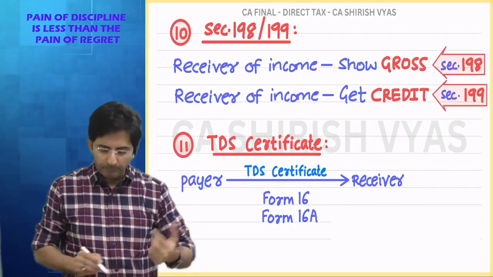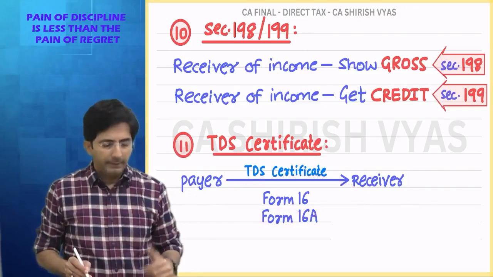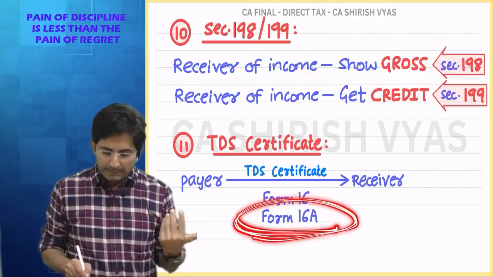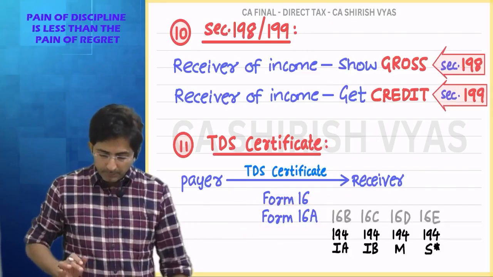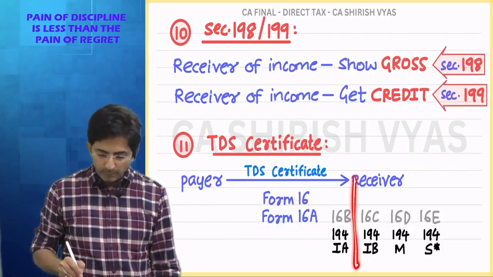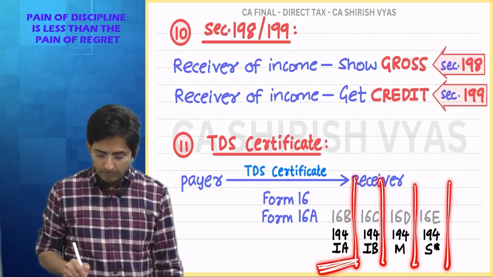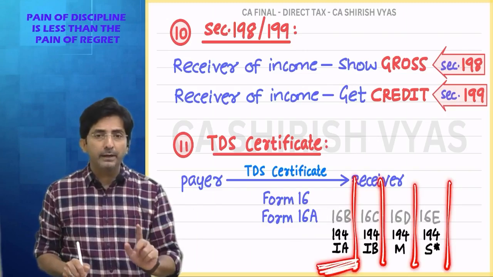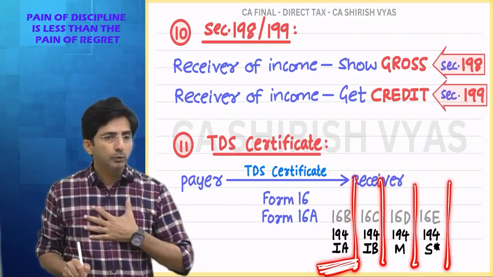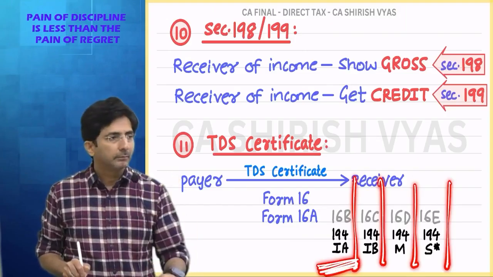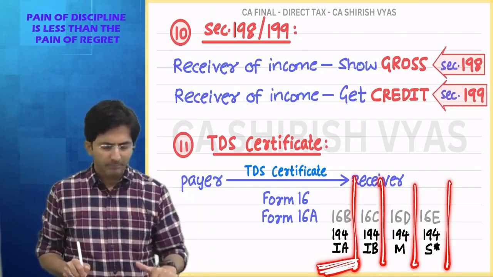And what is the form? For salary, the TDS certificate is Form 16. And for all other items, it is Form 16A. But there are special forms for 4 sections. If you deduct TDS under 194IA, who deducts under 194IA? The buyer of the property. He will issue Form 16B. Who will issue to whom? The buyer will issue to the seller.